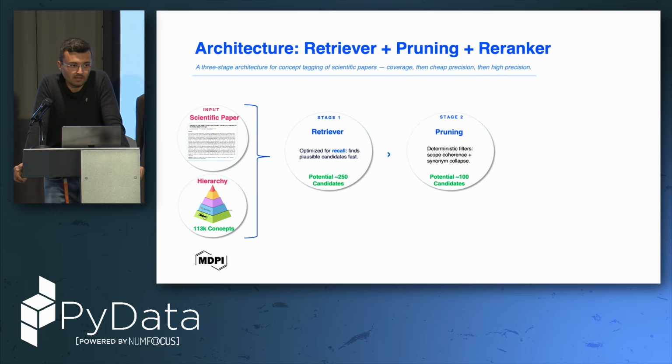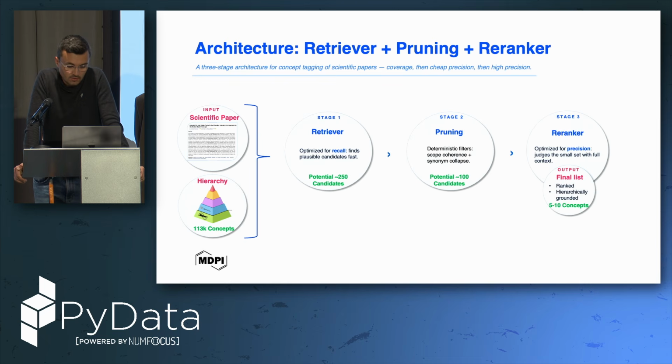Then, since we cannot pass all of these combinations into a cross-encoder or an LLM, we wanted to prune a bit with some deterministic Python functions. And here again we reduce the number of potential candidates to 100 per paper. At this stage, we can use a re-ranker, which is optimized for precision.